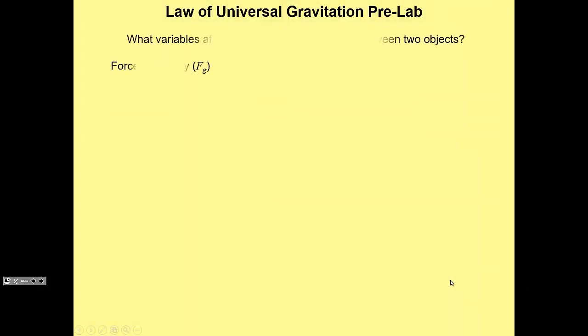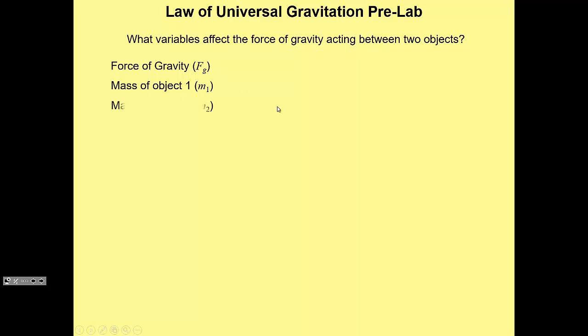So we are going to look at this force of gravity, and the things that Isaac Newton found affected the force of gravity. And that would be the masses of the two objects. Call that the mass of object 1, which we'll call m1. Notice force of gravity is, of course, our old friend F of g. The mass of the second object, which we'll call m2. And then he also thought that the separation distance between the two objects might affect the force of gravity. And we'll go much more in depth into how this is all put together in the post-lab, but for now, we're going to look at force of gravity, the two masses, and the separation distance.